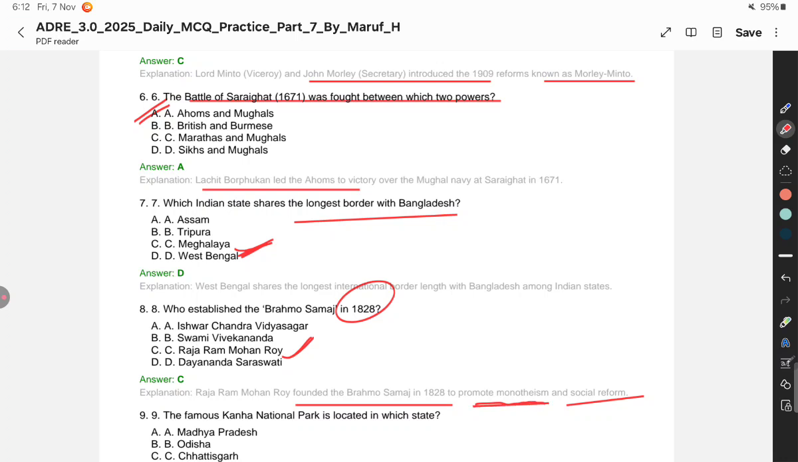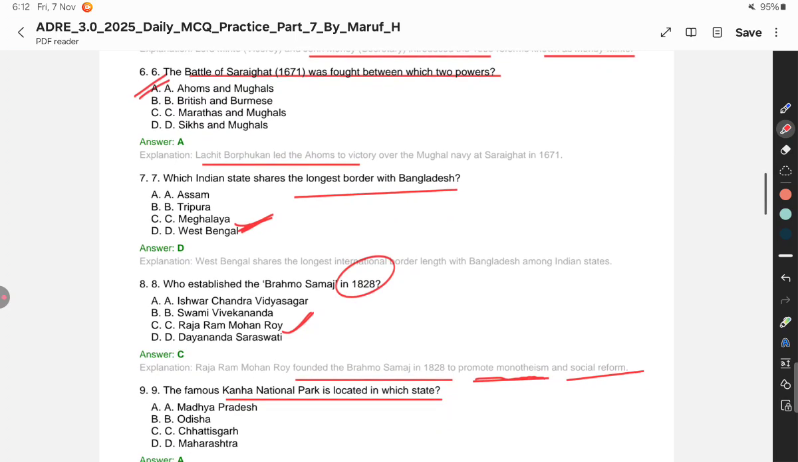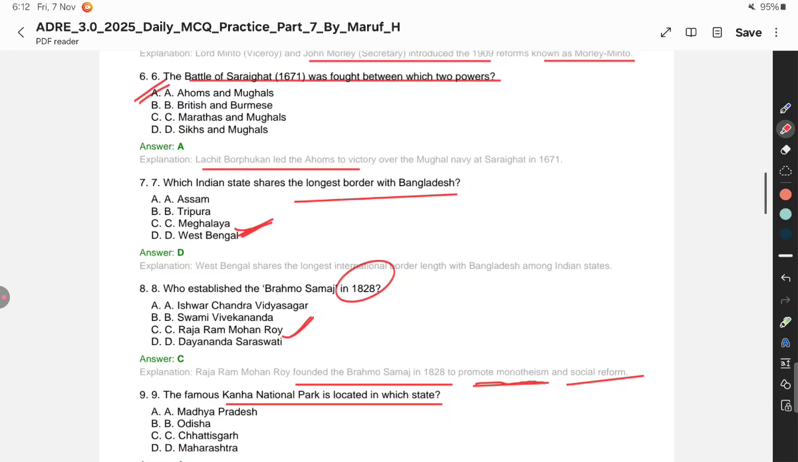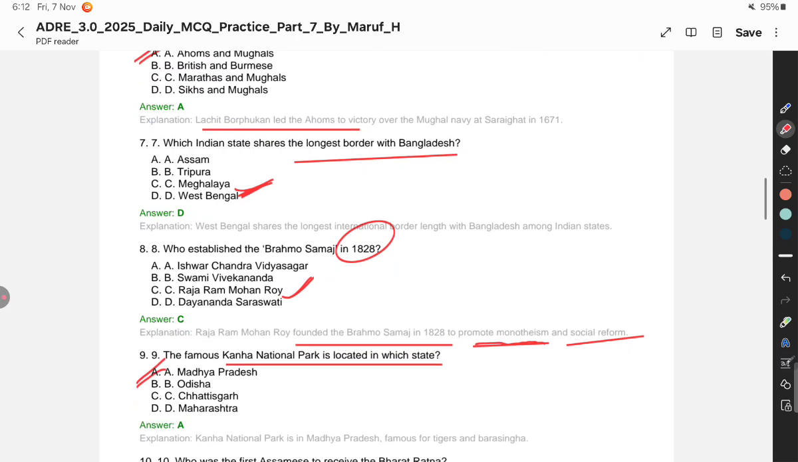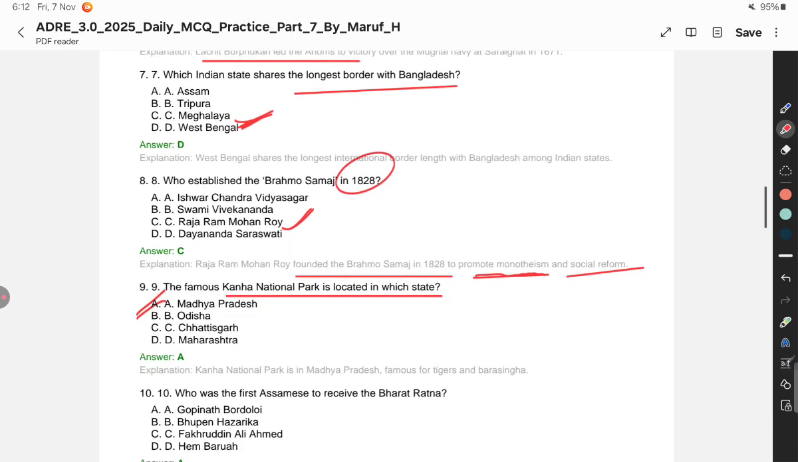Remember this one. The famous Kanha National Park is located in which state? Madhya Pradesh, Orissa, Chhattisgarh, Meghalaya, or Maharashtra? Which state has Kanha National Park? All right.